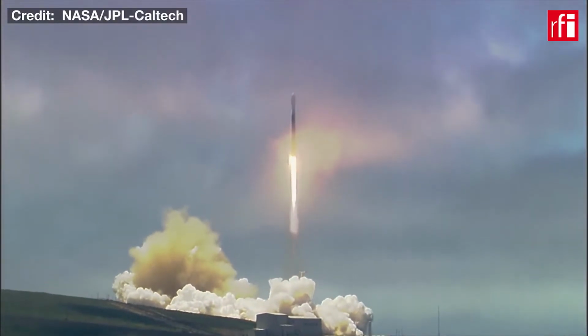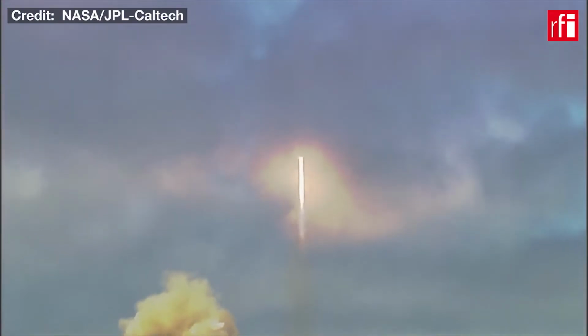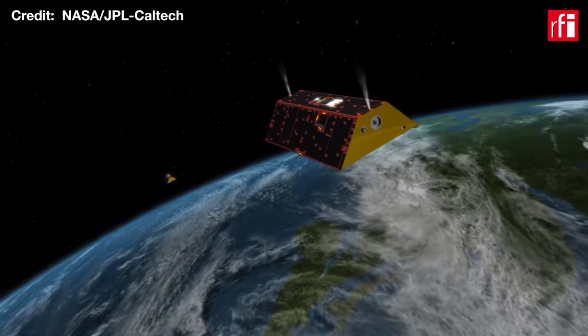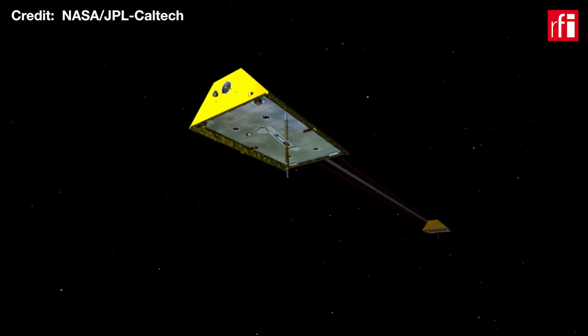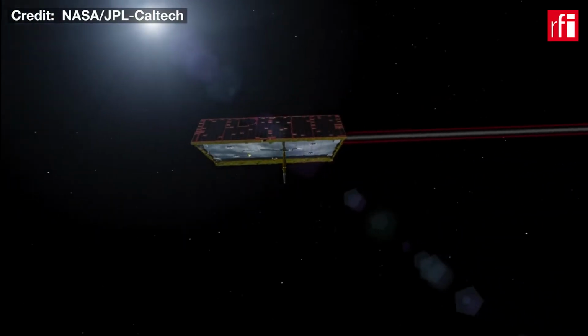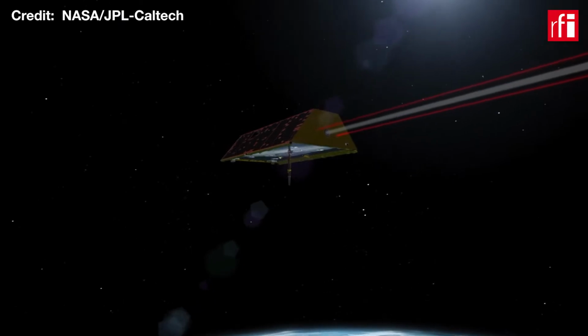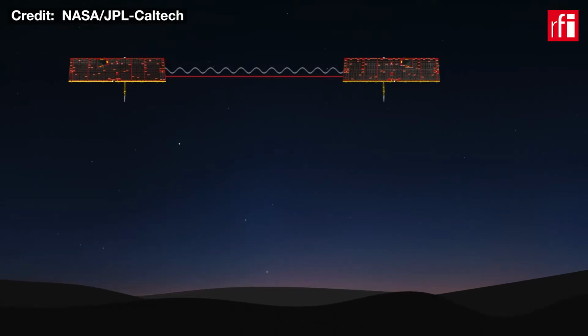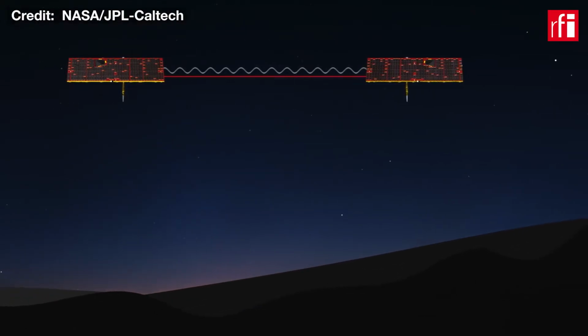GRACE and GRACE Follow-On are two gravimetric satellite missions. They are composed of two spacecrafts on the same orbit, which follow each other. We measure exactly the distance between the two spacecrafts, and when they pass over a mass variation, they will separate from each other.